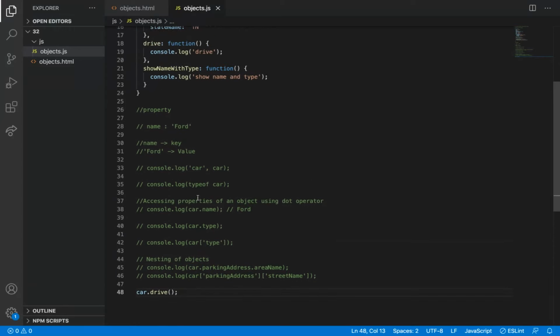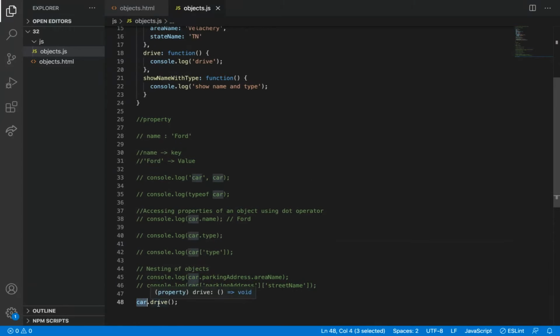So no confusions. We can call the function method inside the object using a dot operator, exactly like the other properties. So car dot drive. This is a function, so you need to call it using this parenthesis, right? So car dot drive, what is it returning?